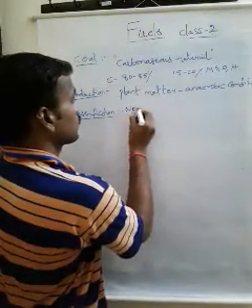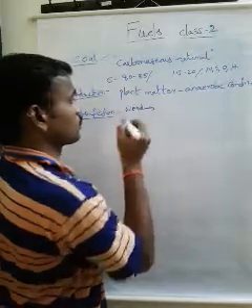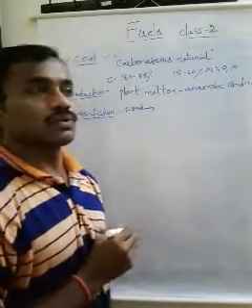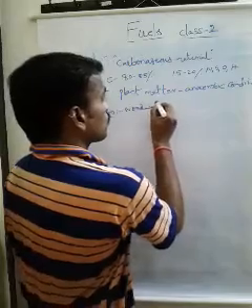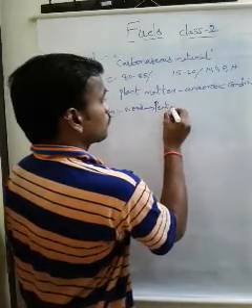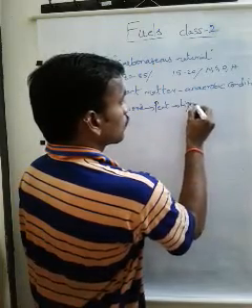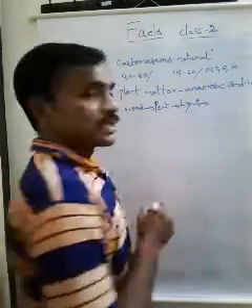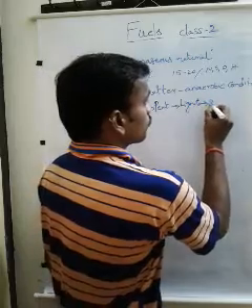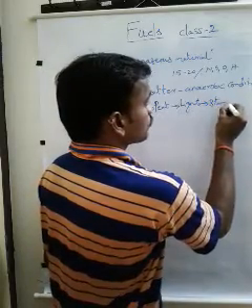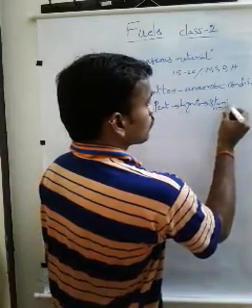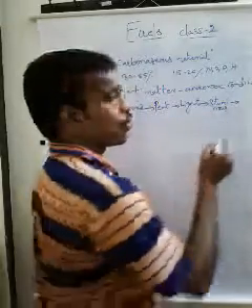Wood decomposes into peat coal, lignite coal, bituminous coal, and anthracite coal.